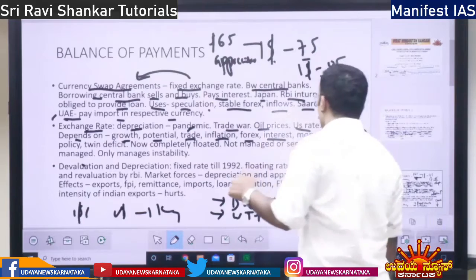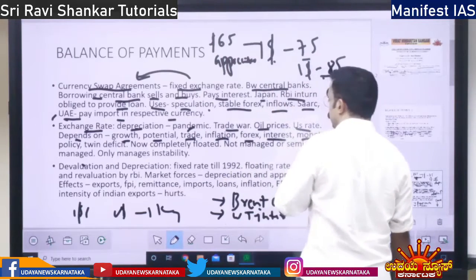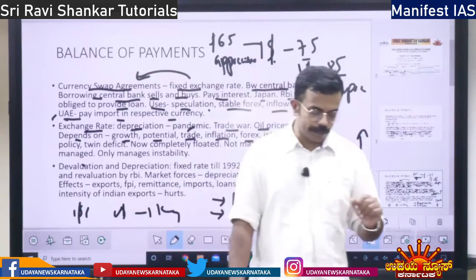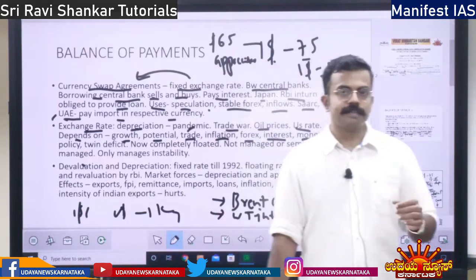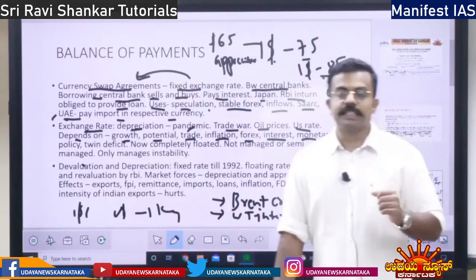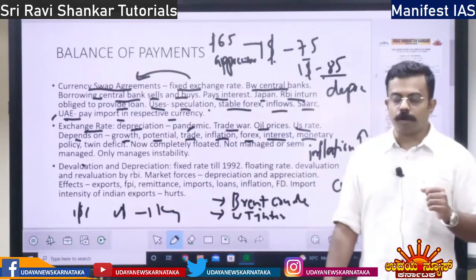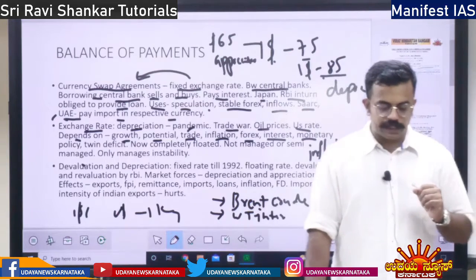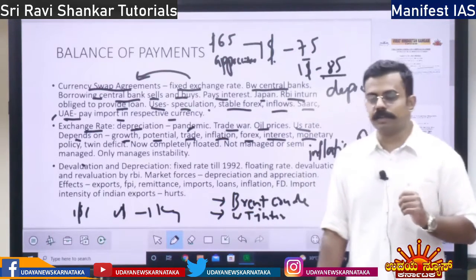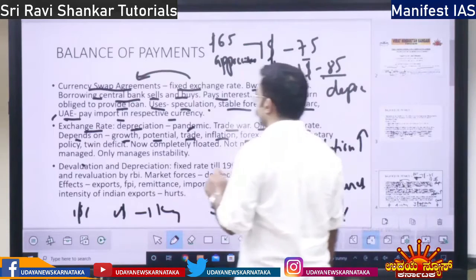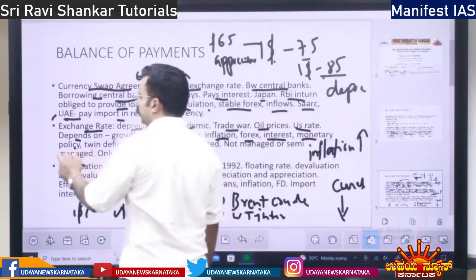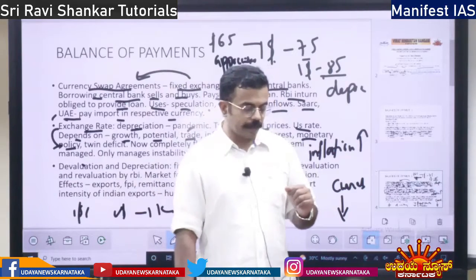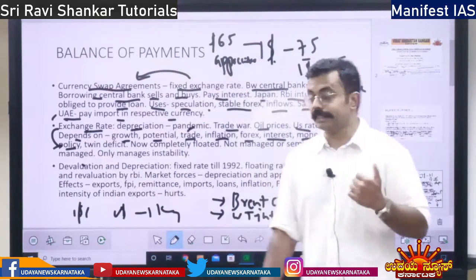So there is a link. Apart from that, monetary policy means the policy formed by the Reserve Bank. For example, inflation targeting or open market operations, also the repo rate and reverse repo rate. All these things get impacted by monetary policy, and monetary policy will impact the exchange rate.